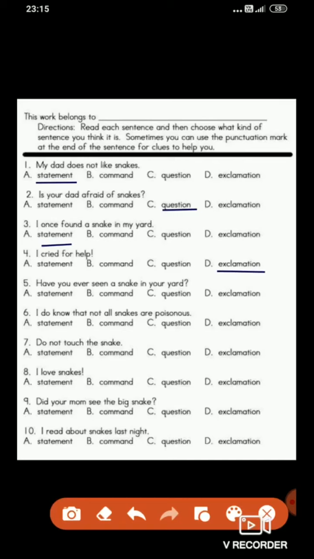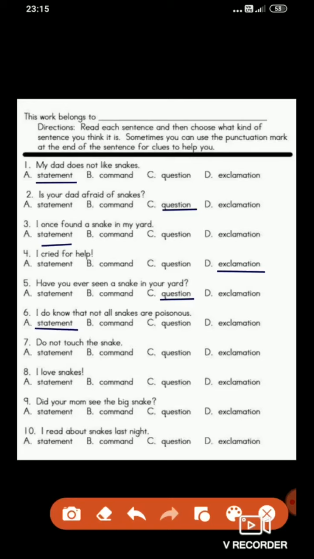Next, fifth one: Have you ever seen a snake in your yard? What do you think? A question is asked, or is it a statement, a command, or an exclamation with strong emotion? Very good. This is a question. Next, sixth one: I do know that not all snakes are poisonous. What do you think this sentence could be? Yes, it tells about something and gives us some information. So it is a simple statement which ends with a full stop. This is a statement.